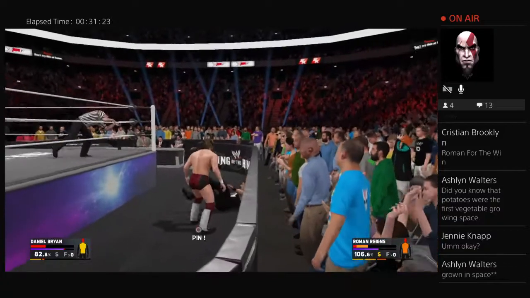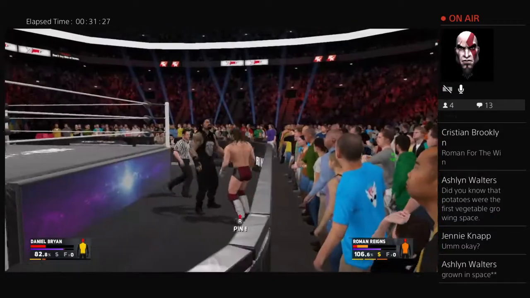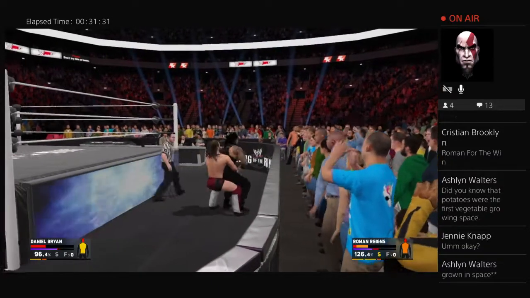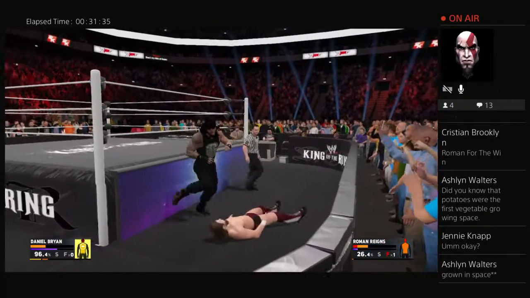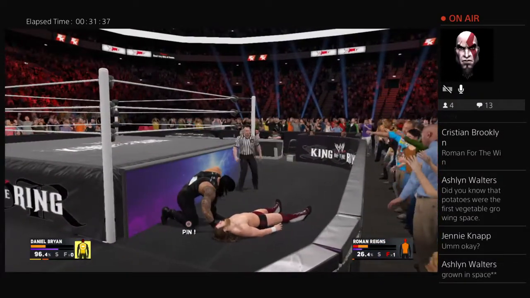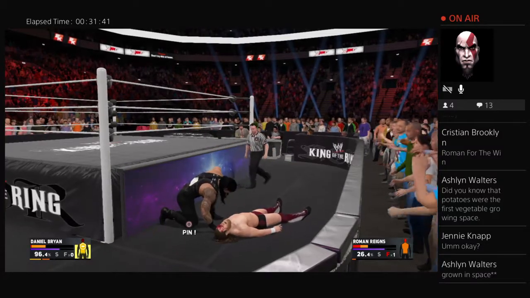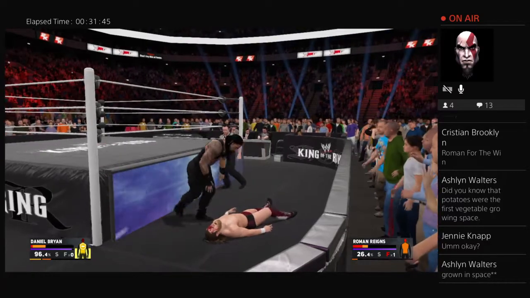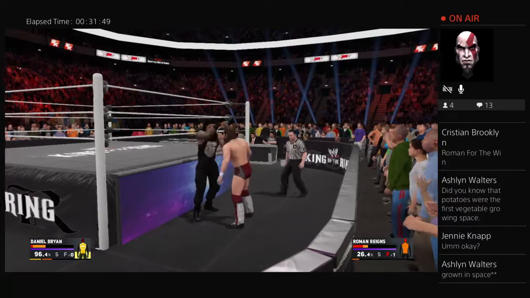And now, oh, flying goat! Daniel Bryan taking out Roman Reigns, and now Bryan all over Reigns. Bryan trying to end Reigns' night tonight at King of the Ring. Oh, Roman, nice counter there. Superman punch. Bryan is off of his feet. Roman needs to go for the cover. Bryan is bleeding heavily from the head. Look at that cut. We saw Bryan bleeding profusely in his match against Seth Rollins. And now this is real bad.